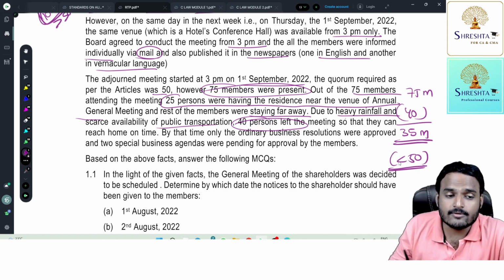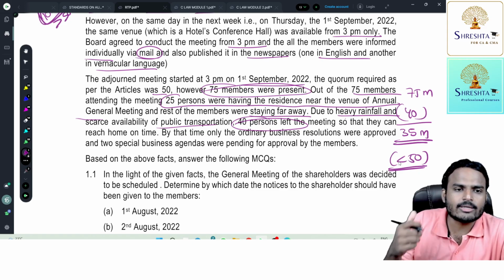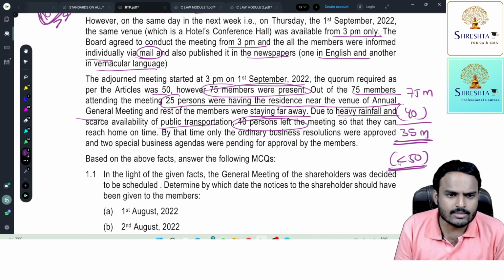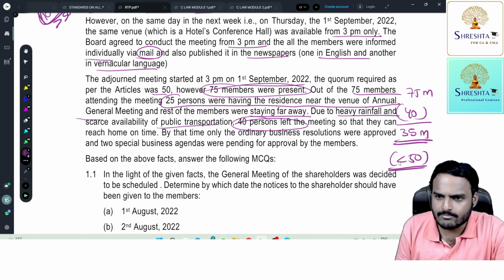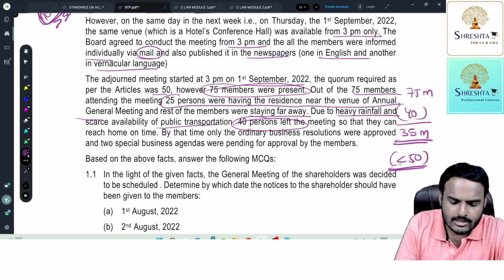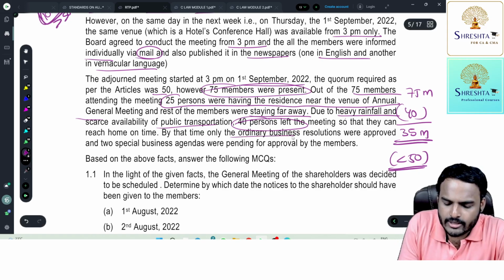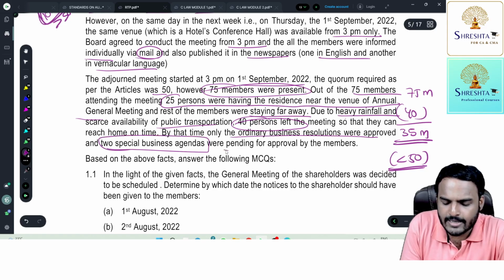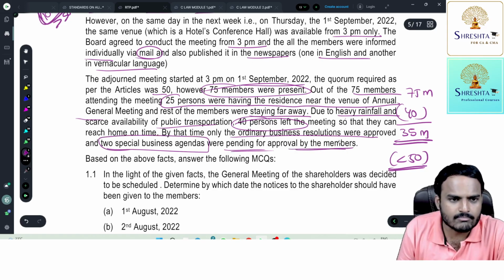But if the meeting was adjourned due to lack of quorum in the original meeting, then there is no problem at the adjourned meeting. You can continue with whoever attends the meeting. By that time only the ordinary business resolutions were approved, and two special business agendas were pending approval by the members.